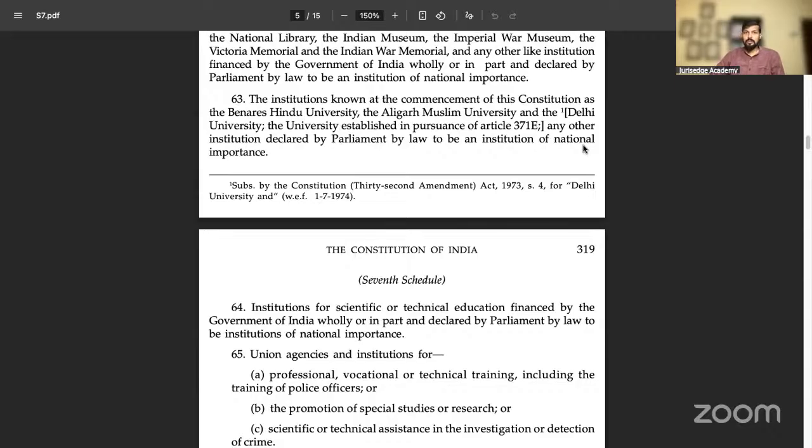Now, what they claimed is about the definition of minority. As you know, minority has not been defined in the constitution. You may not know what the definition of minority is. It is not defined in the Constitution. There are several cases in which the definition of minority has been given.